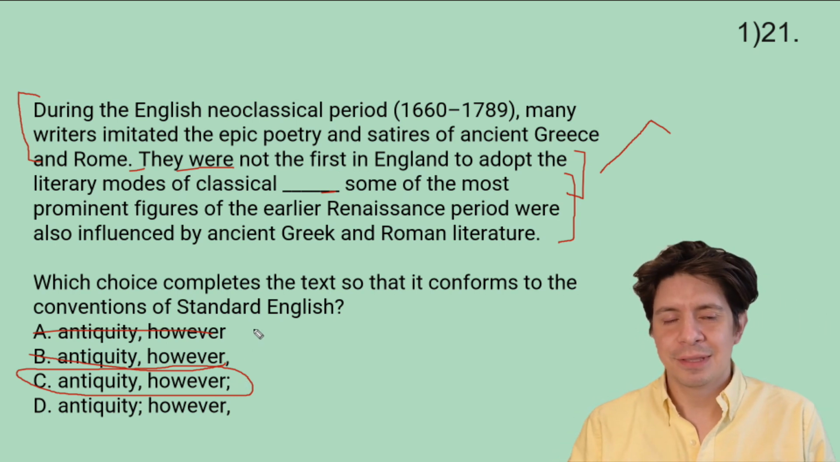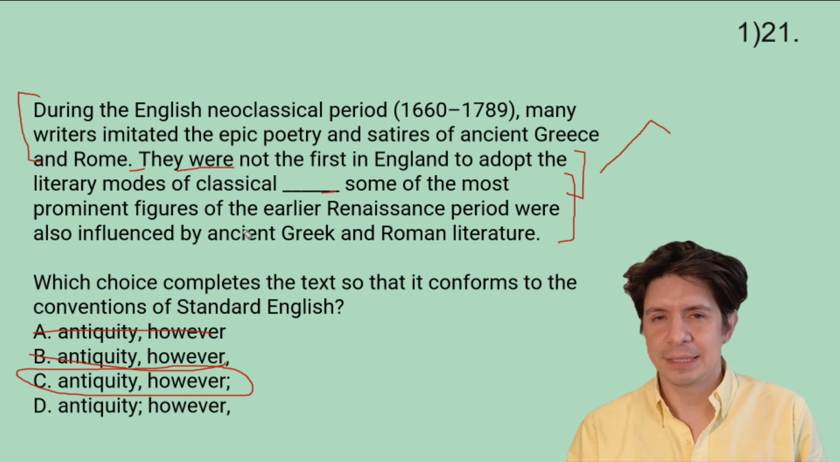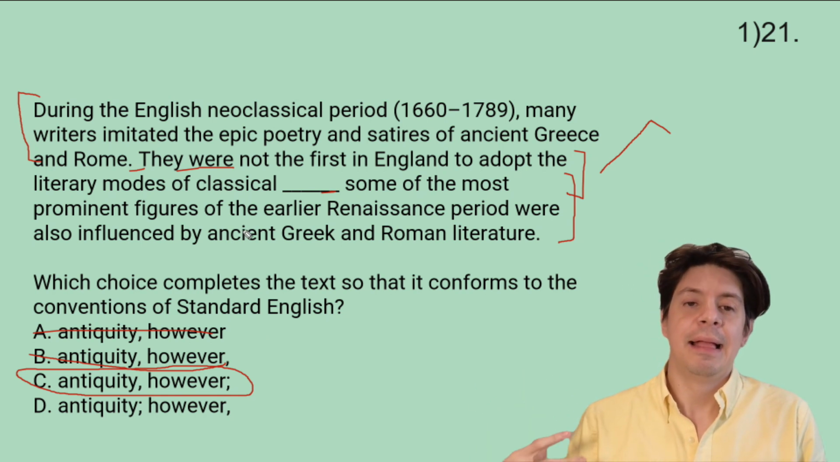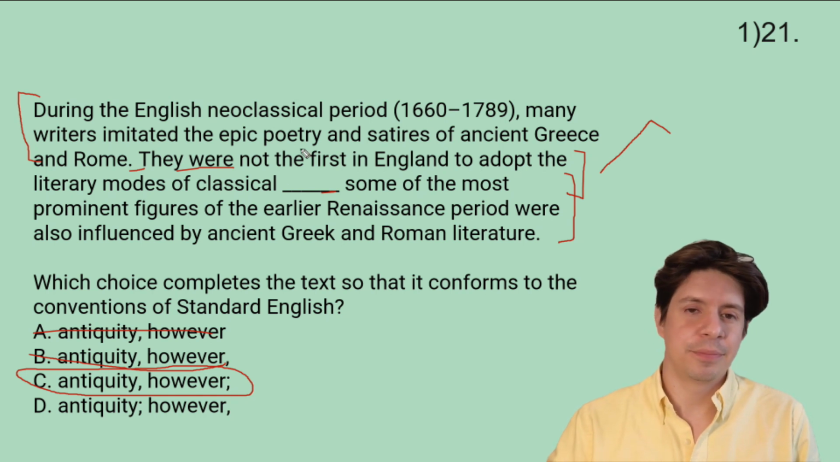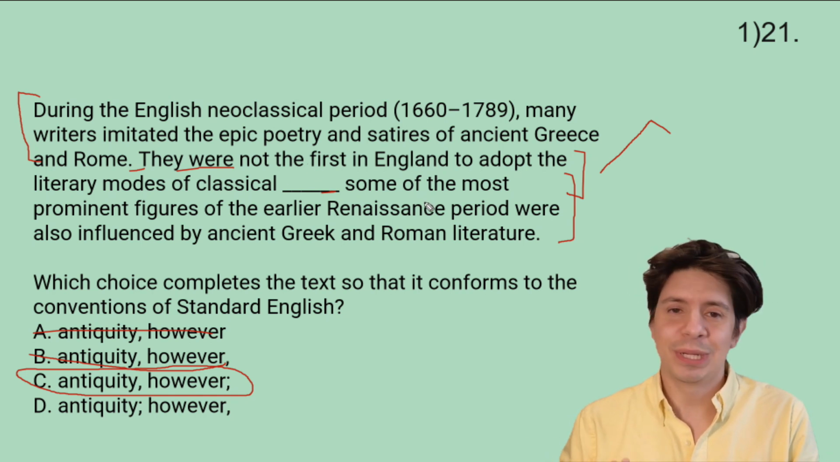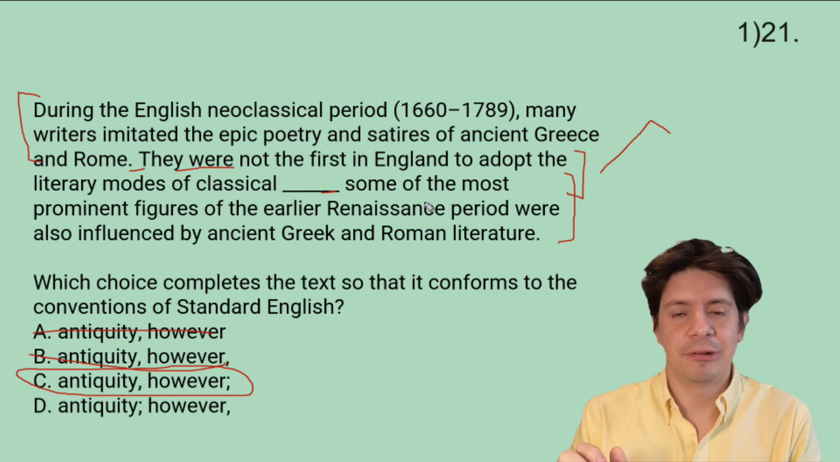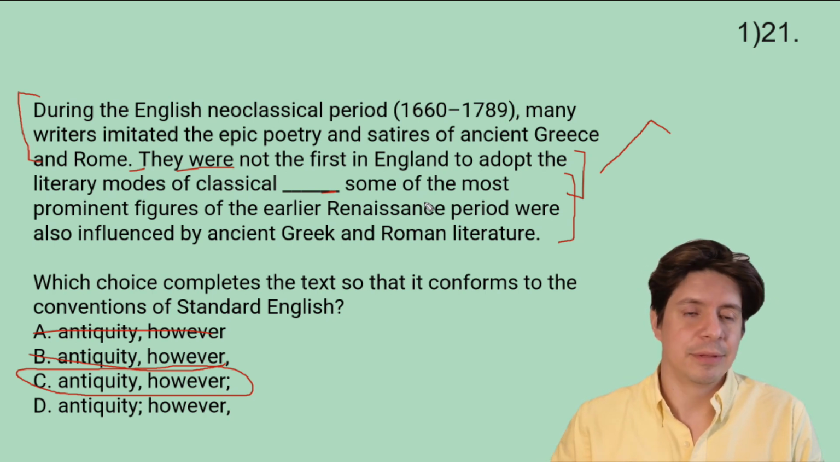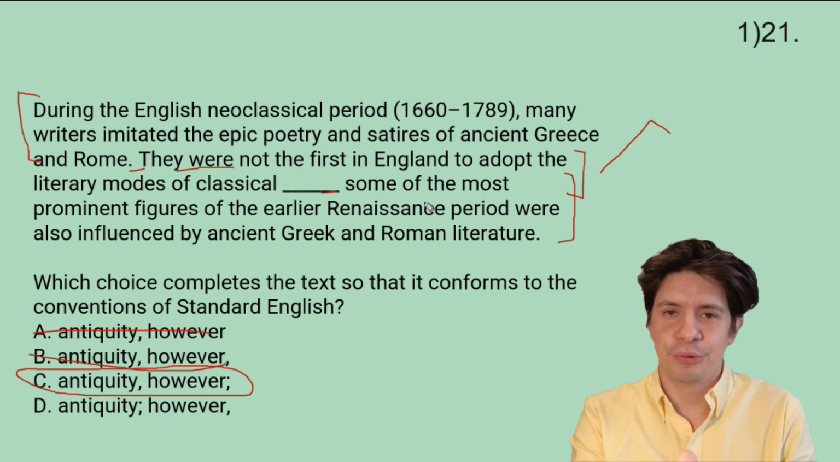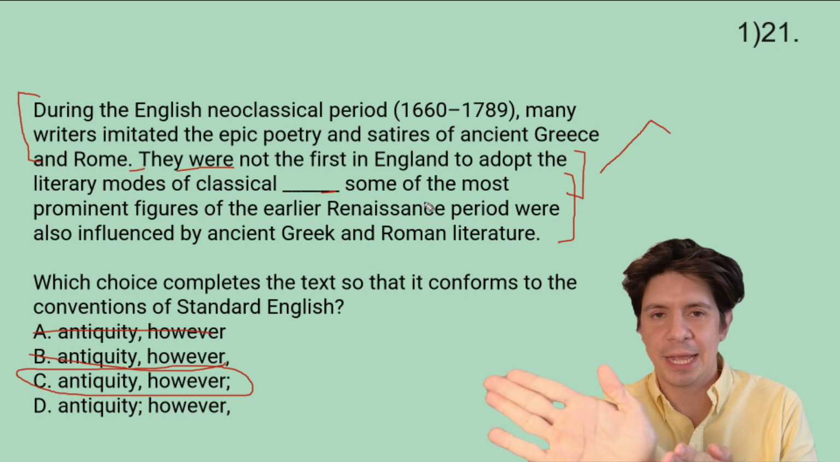And if you doubt that the first part and the second part has this pivot, you know there has to be a pivot, right? Because "however" is one of the choices. And then you have to think, well, is there a pivot between the first part of the second sentence and the second part? But those really flow smoothly, right? Because we're saying they're not the first in England to adopt the literary modes. And then it says some of the most prominent figures of the earlier period were also doing this. So that's really smooth, there's no real change there.